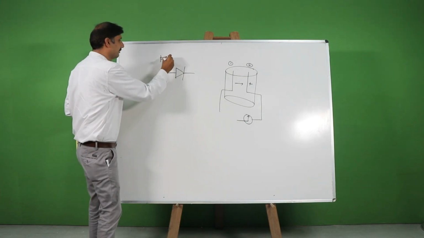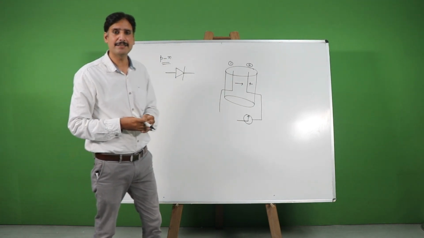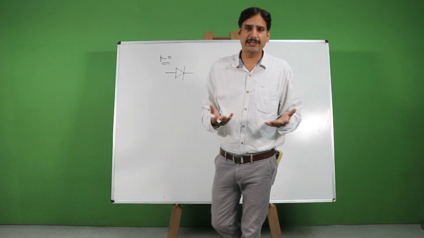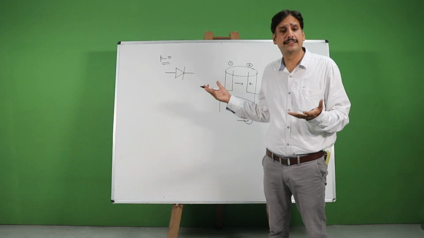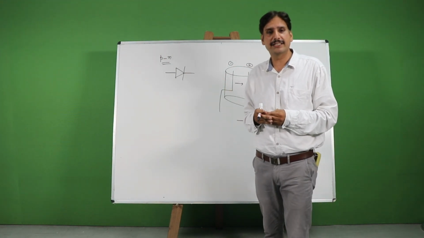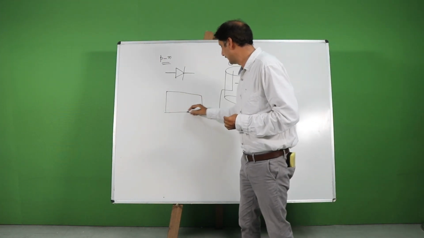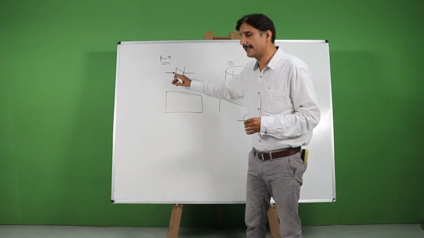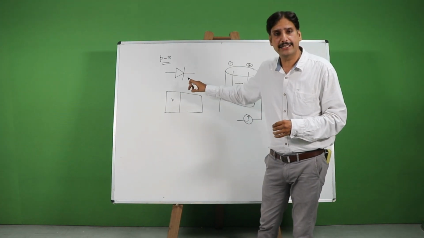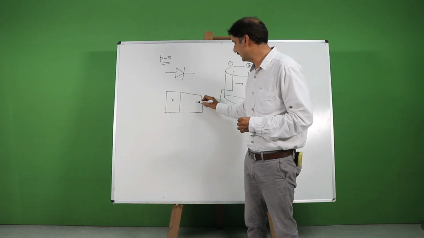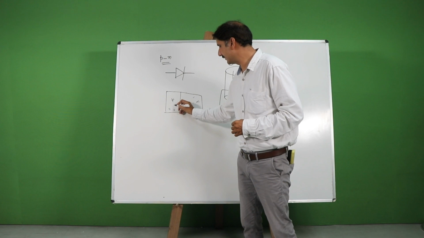But this diode is made up of a PN junction. We know that there are two types of semiconductors, the P-type semiconductors and the N-type semiconductors. P-type semiconductors have a higher hole density, whereas an N-type semiconductor has a higher electron density. When a junction is formed across a single bar of silicon, one side is doped with a trivalent impurity to make it a P-type semiconductor, and the other side is doped with a pentavalent impurity to create an N-type semiconductor. This has plenty of electrons and this has plenty of holes.